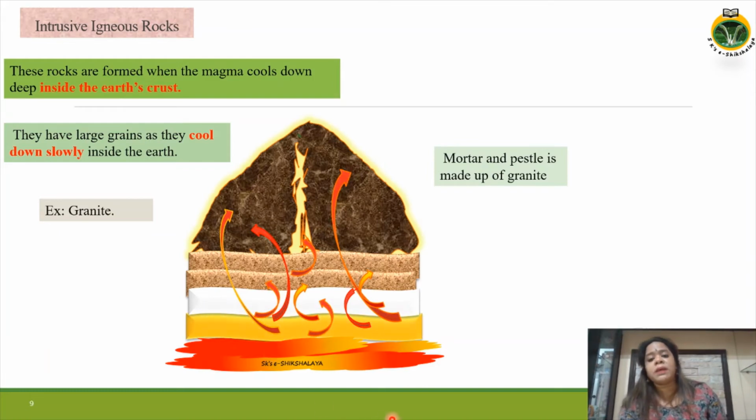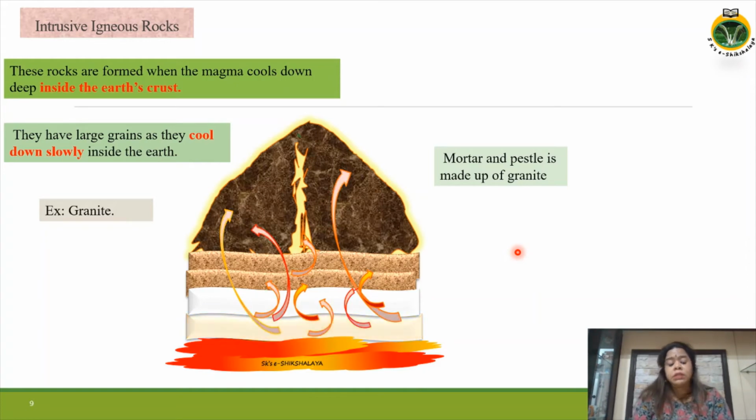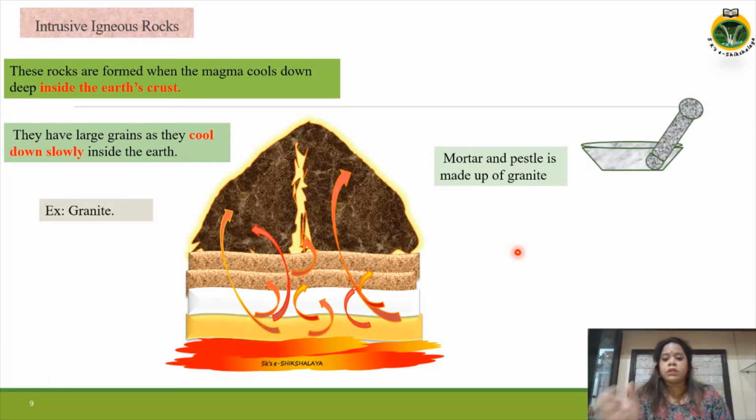A mortar and pestle is made up of granite, which is used for pounding spices or for making chutney or herbal medicine. This is a mortar and pestle, which is made up of granite.